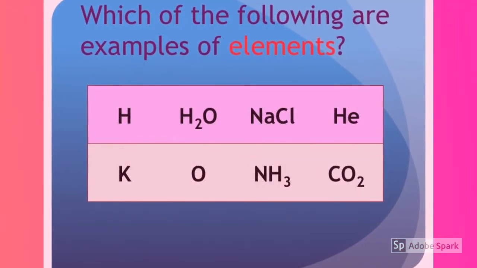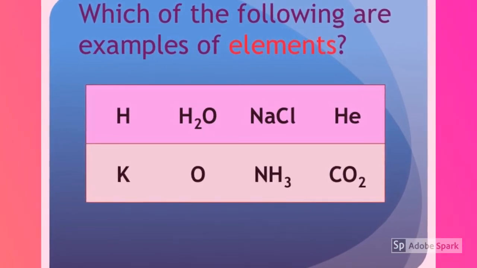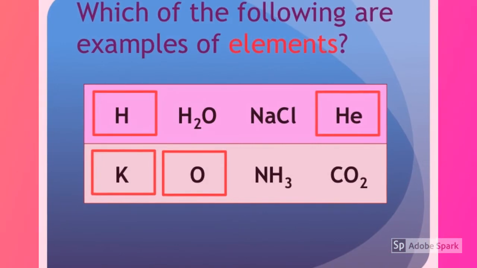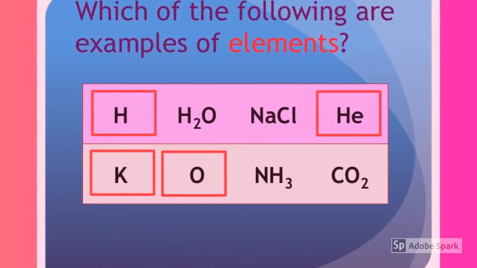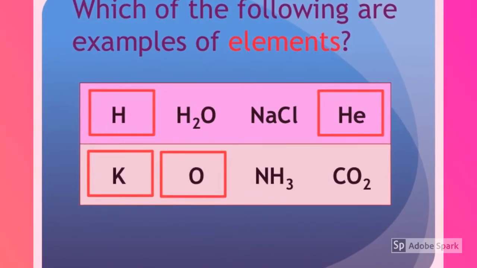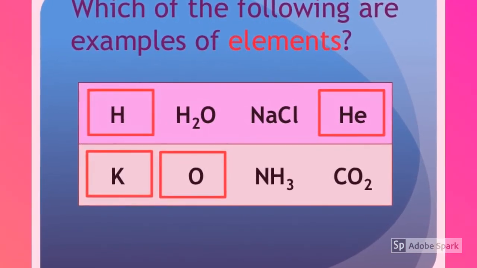Which of the following are examples of elements? Hydrogen, potassium, oxygen, and helium are all elements because they are a pure substance formed of only one kind of atom.